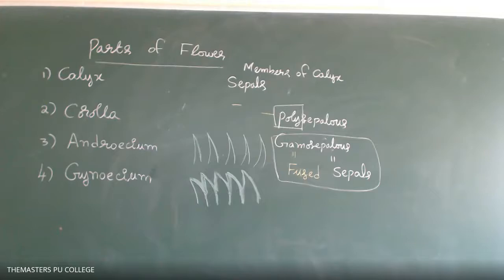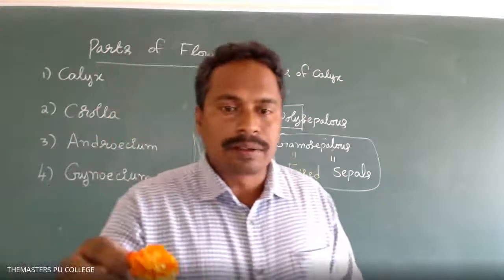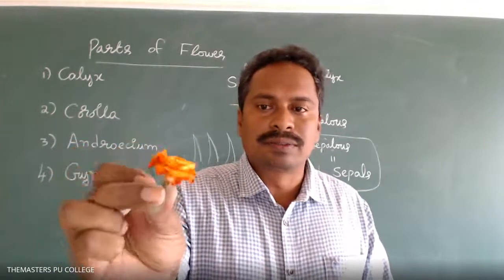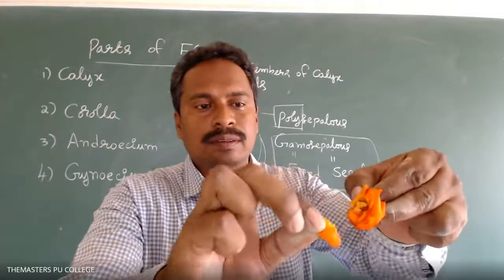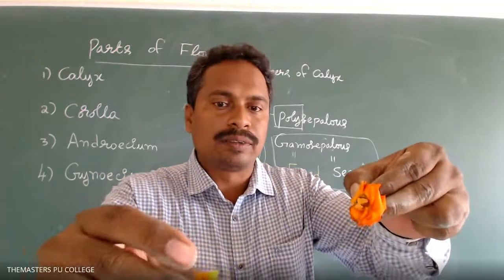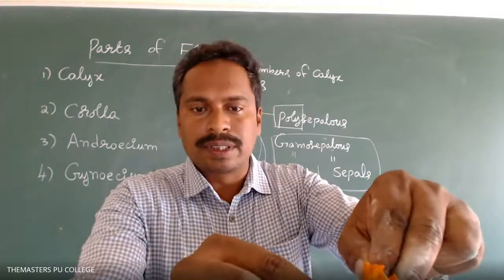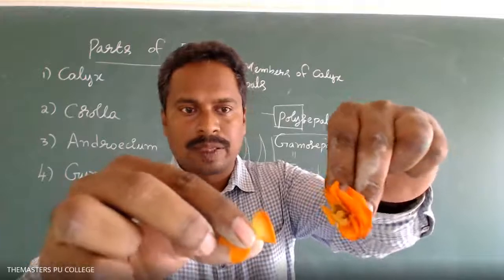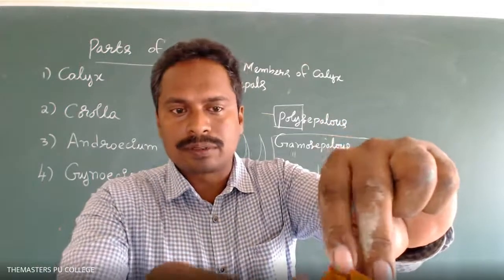Flowers come in different two or three colors. Rose is very good. Oh, look here. So it's a rose flower. These are the petals. Are they free or fused with each other? In rose flowers, petals are not fused. Petals not fused means polypetalous.